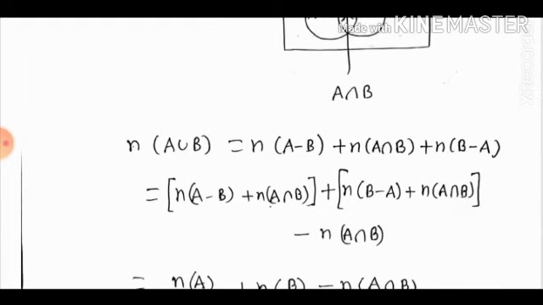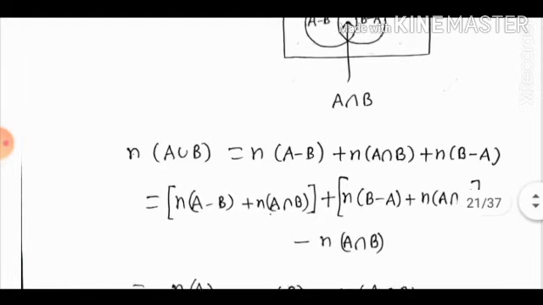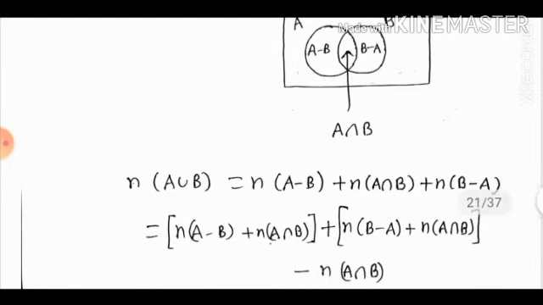So we can write n(A union B) is equal to n(A minus B) plus n(A intersection B) plus n(B minus A). Now n(A minus B) plus n(A intersection B) plus n(B minus A) plus n(A intersection B) minus n(A intersection B).